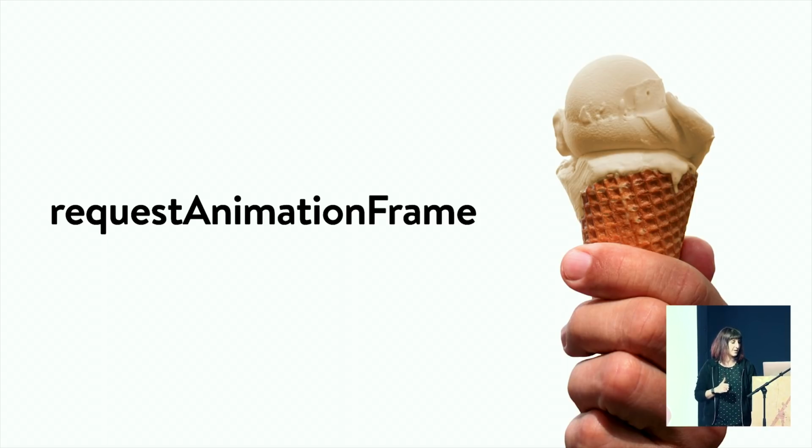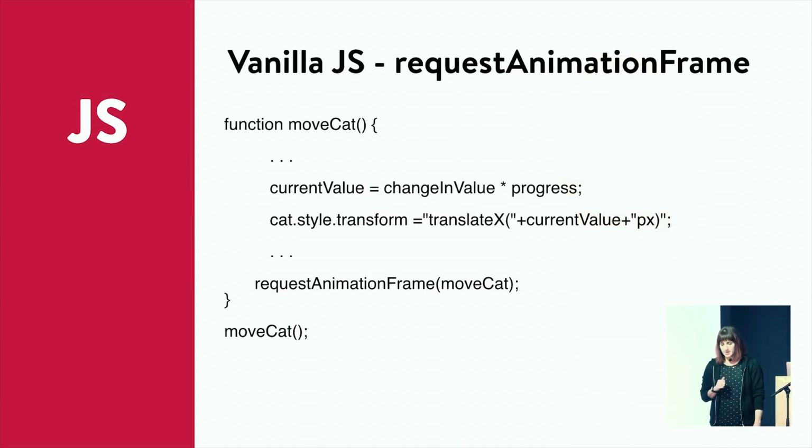So I'm going to look at a really basic one, where if you wanted to have something happen with requestAnimationFrame, basically animate that way, you write a function. In this case, a function called moveCat. You'll never guess what this does. I'll give you 3 guesses. And somewhere in that function, you're going to update, do some math to give your cat a new value.